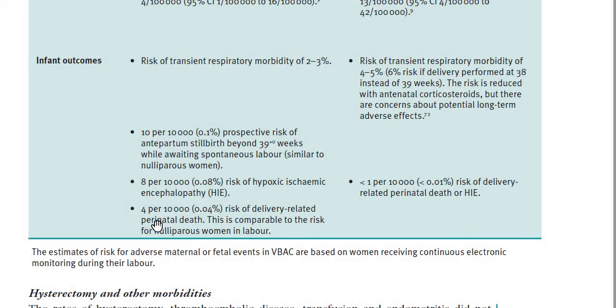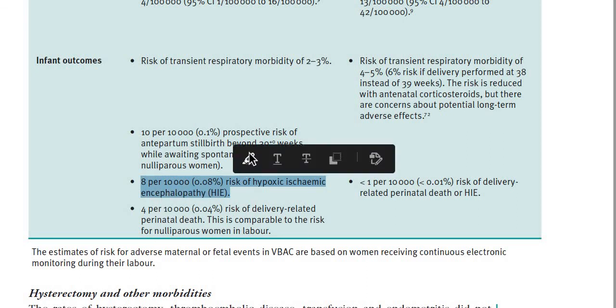Similarly, the chance of a delivery-related perinatal death in normal delivery is going to be 4 per 10,000. If you remember, when we were talking about intrapartum care, we said that if the families are laboring at home, the chance of transfer of the baby to the hospital is increasing. So that is 4 in 10,000.